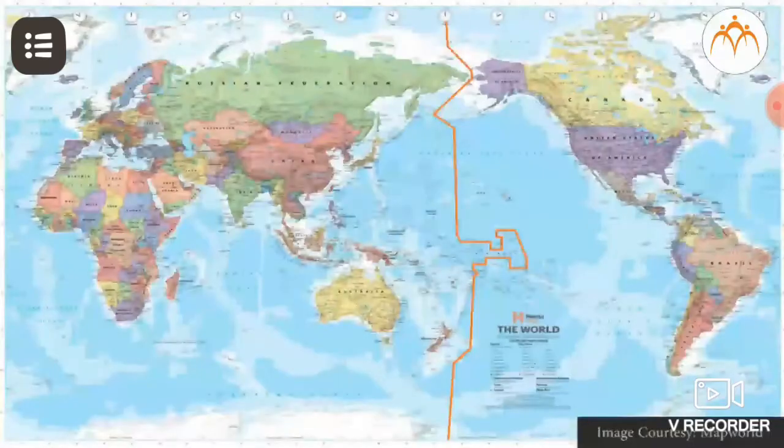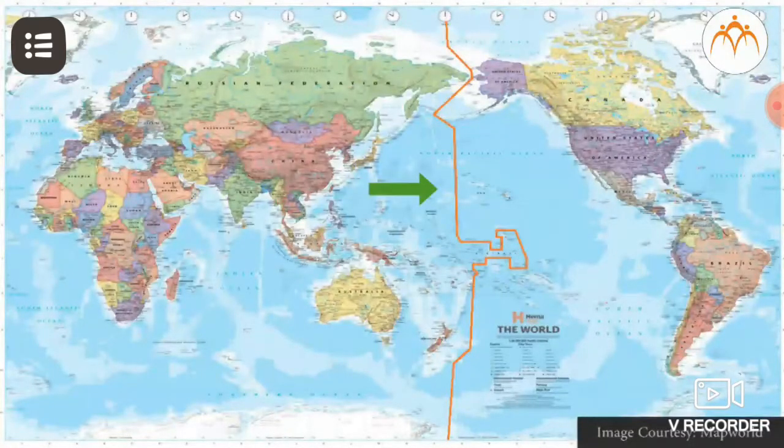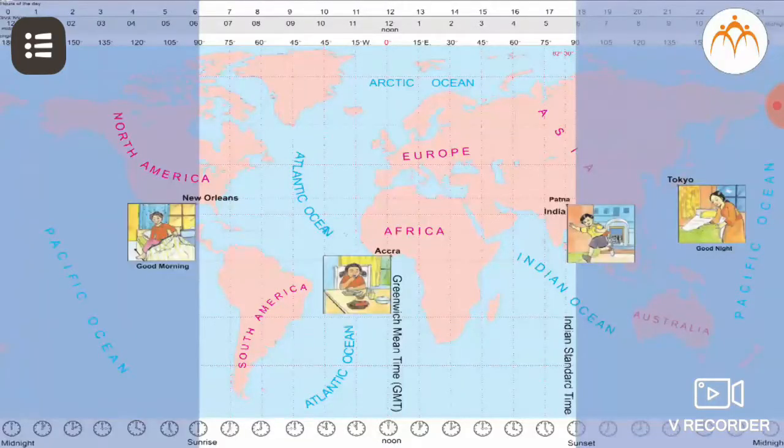The longitude exactly opposite to GMT will experience midnight and is also called as the international date line. It is the line of reference where the date of the world changes. Please remember that every country will change its date at its own midnight time, but just like GMT is the reference standard for international standard time, international date line is the reference standard for date change.